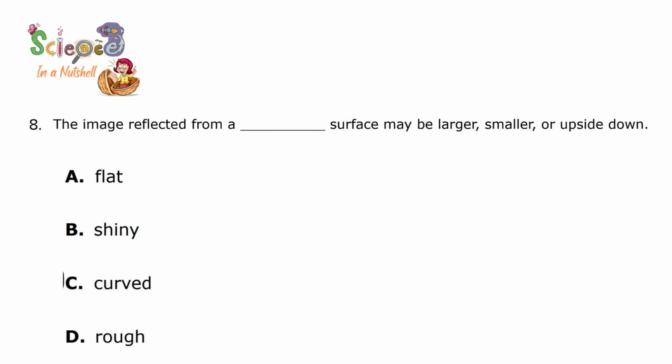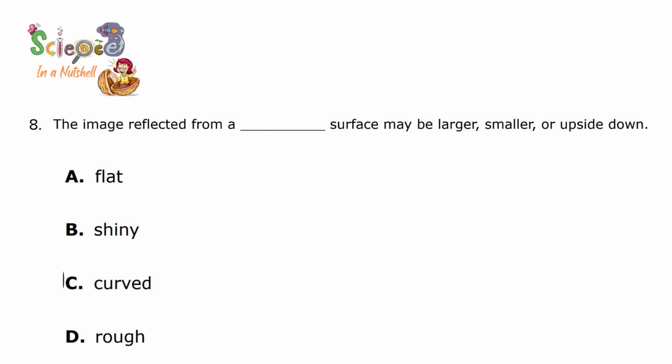Question number 8, which is the last one in the first sheet. The image reflected from a what surface may be larger, smaller, or upside down? Is it flat, shiny, curved, rough? I will tell you something you can take as evidence.